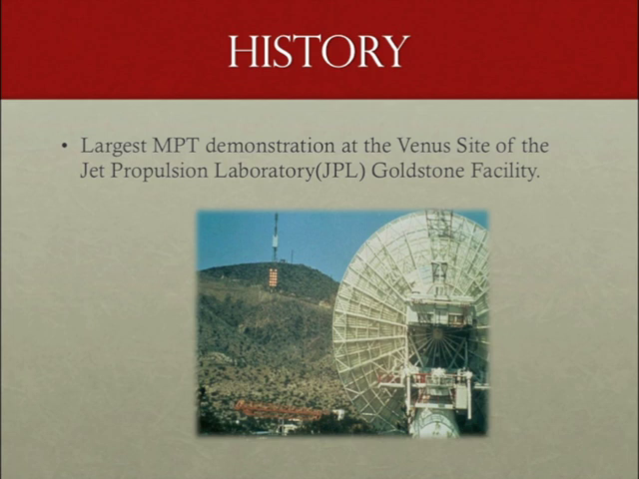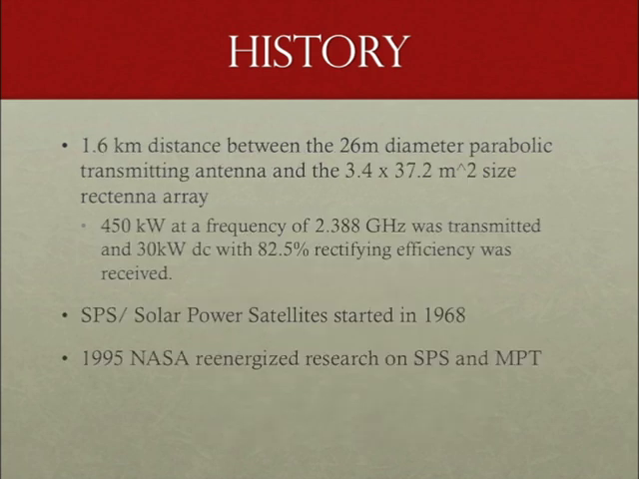A klystron is a specialized linear beam vacuum tube invented in 1937, which is used as an amplifier for high frequencies from UHF radio frequencies up into the microwave range. The system outputted a rectified DC power of 30 kilowatts with 83% rectifying efficiency. In 1968, solar power satellites were introduced, which I will cover in more depth later in this video. And in 1995, NASA engaged with this technology.